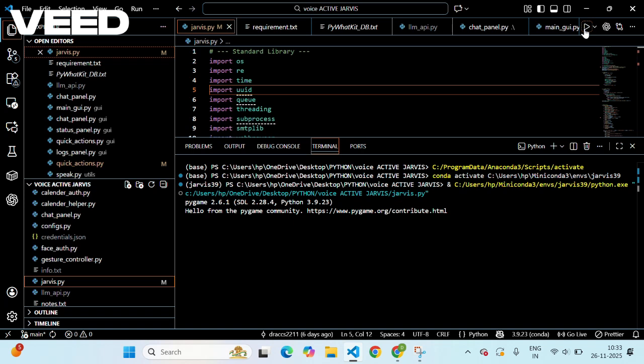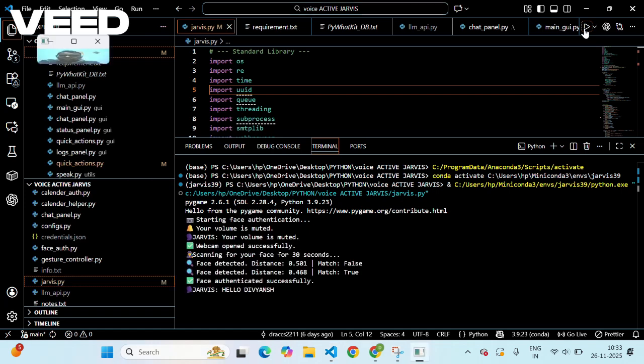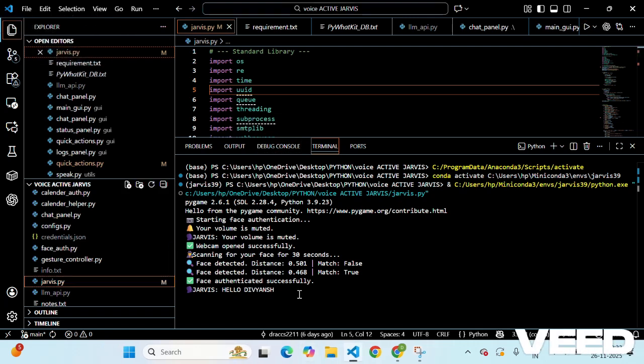it will authorize my face using facial recognition. So you can see, Hello, Divyansh. Face authenticated successfully. If my face doesn't appear on the screen for more than 30 seconds, it will automatically ask for the wake up word.